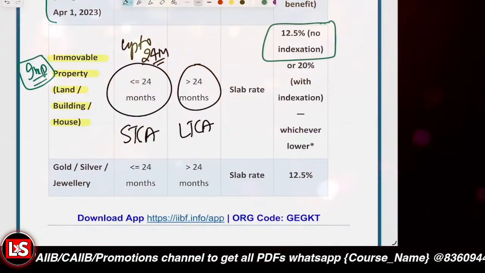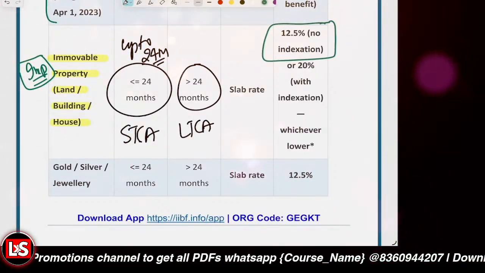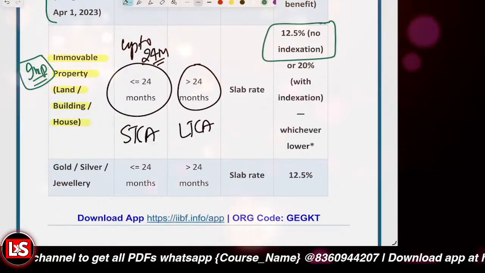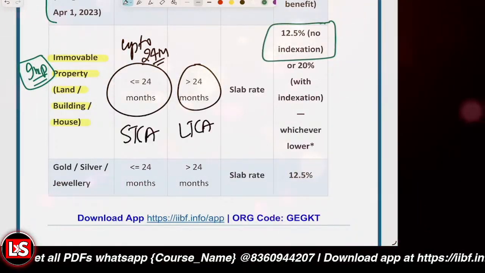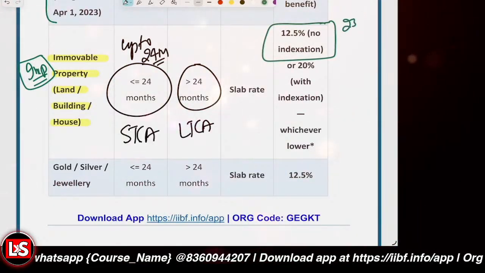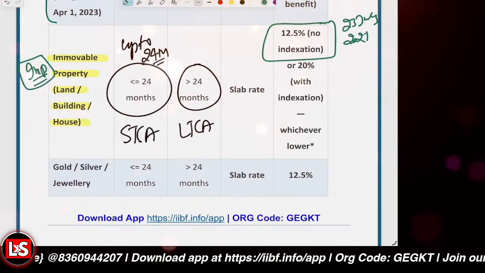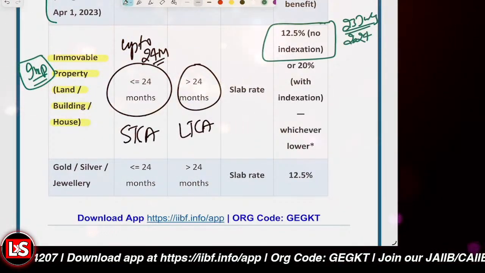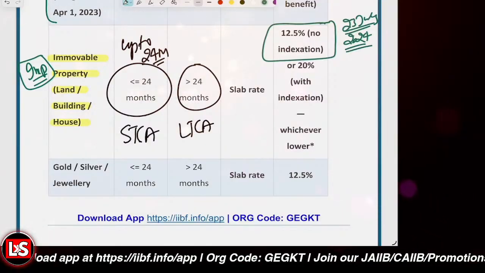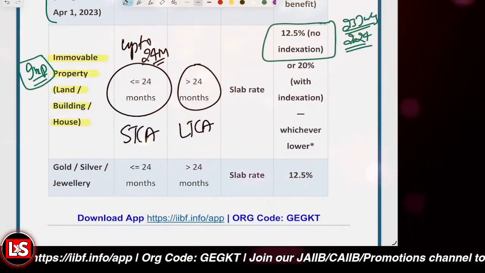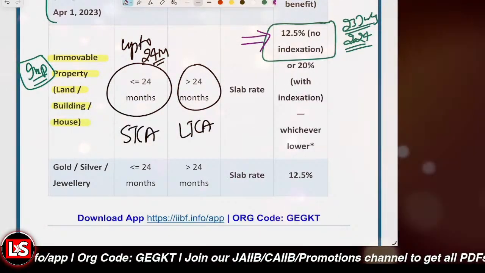But if the property was purchased after 23rd of July 2024, which is the deadline, then the indexation benefit is not available, and it is 12.5% flat, whatsoever the gain is.